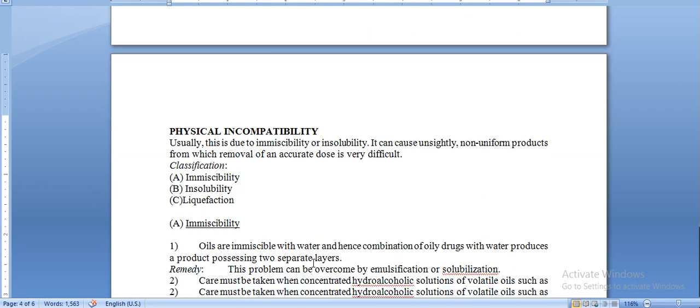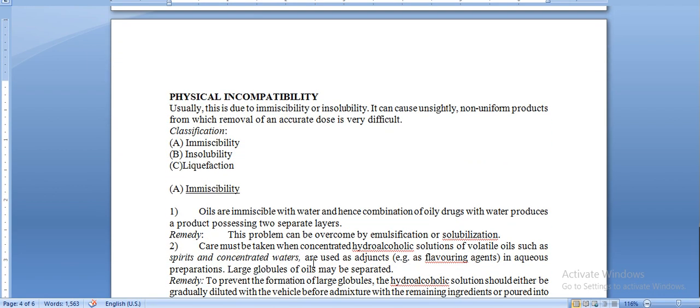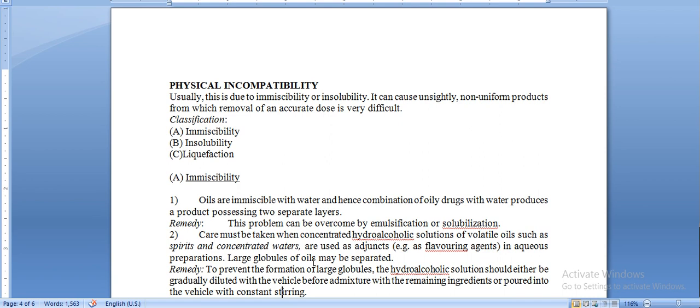Physical incompatibility is usually due to immiscibility or insolubility. It can cause slightly non-uniform products from which removal of an accurate dose is very difficult. The classification of physical incompatibility is immiscibility, insolubility and liquefaction. The first one is immiscibility. What is immiscibility? Oil is immiscible with water.